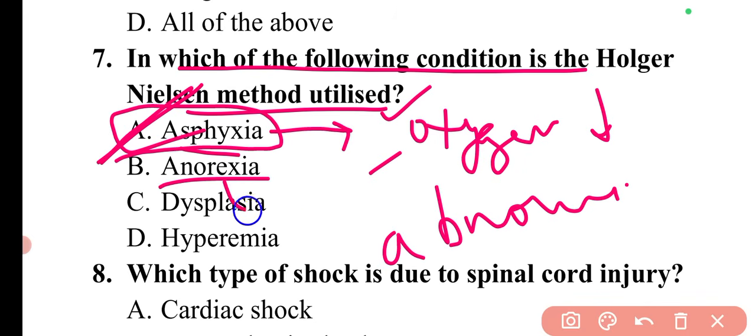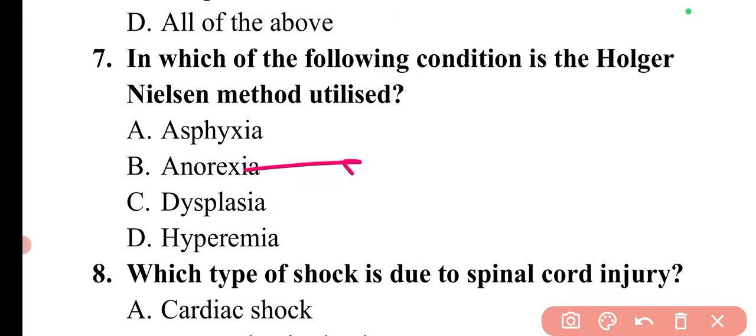Then if I talk about anorexia, anorexia is basically an eating disorder that is characterized by food restrictions, body mass disturbances, or fear of gaining weight. So these are the eating disorders.